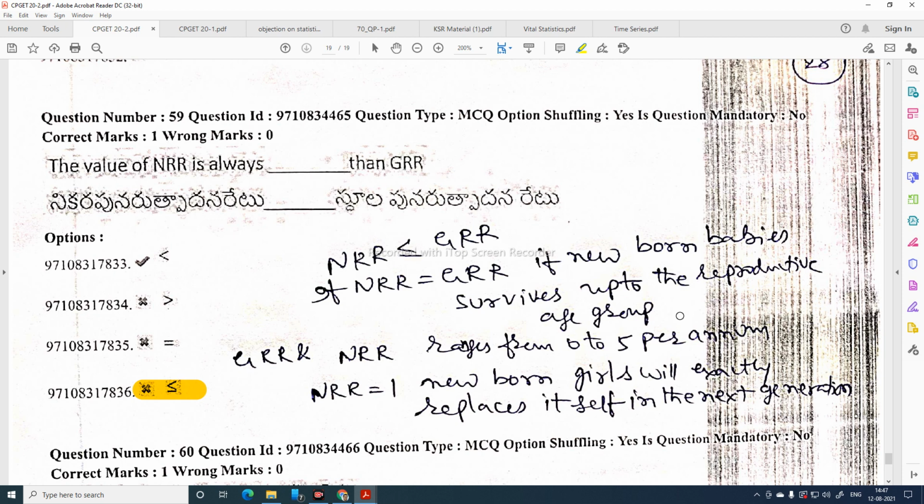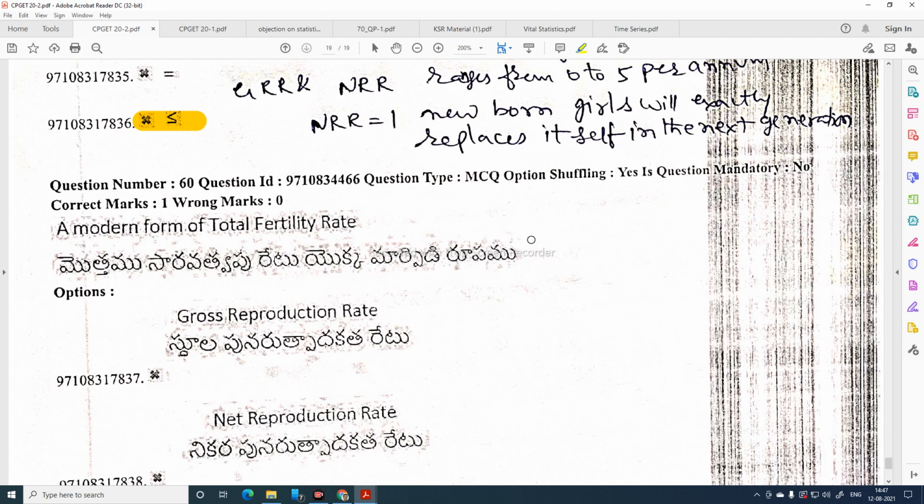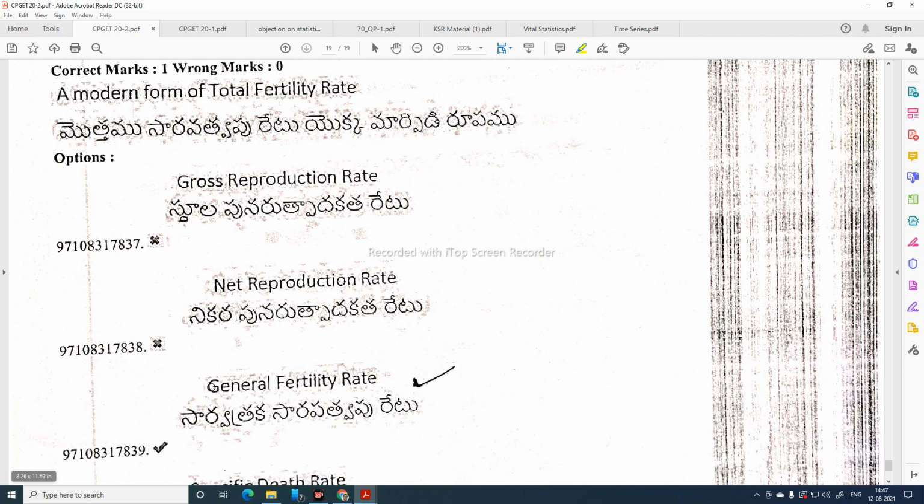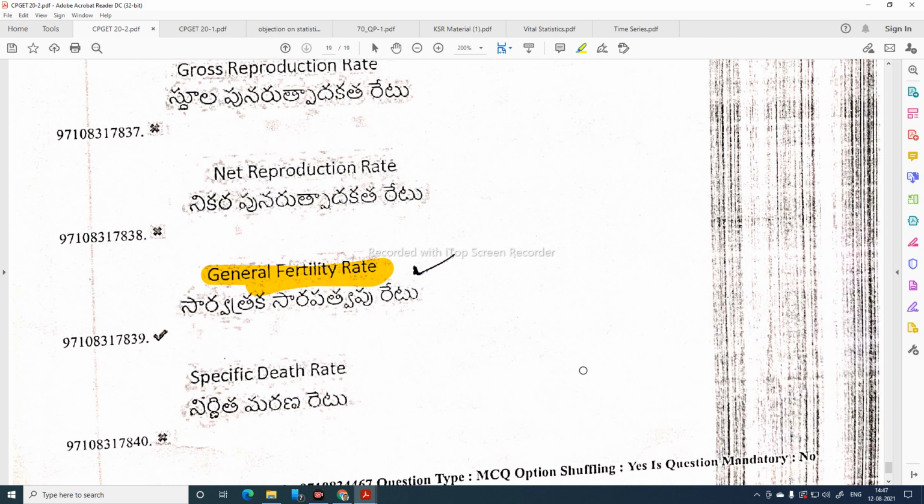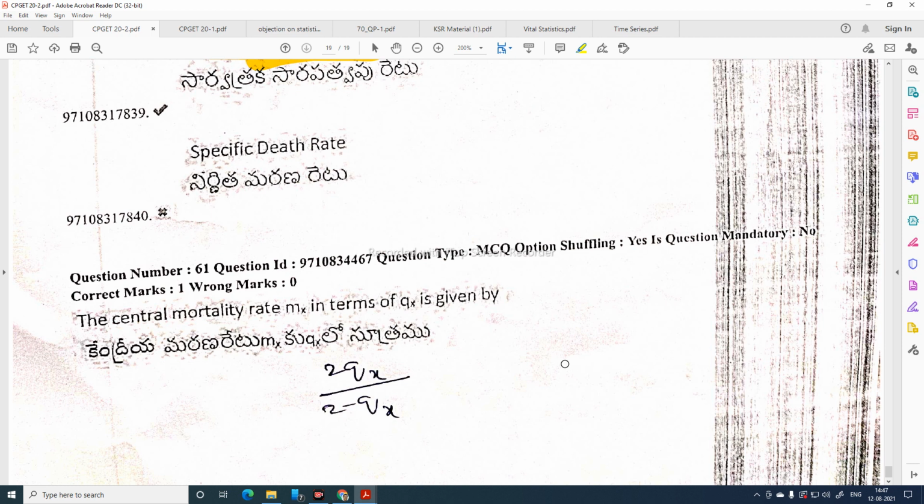We need to consider the mortality of newborn girls also. So NRR is by default always less than or equal to gross reproduction rate. A modern form of total fertility rate is general fertility rate. The central mortality rate mx is given by 2qx by 2 minus qx.